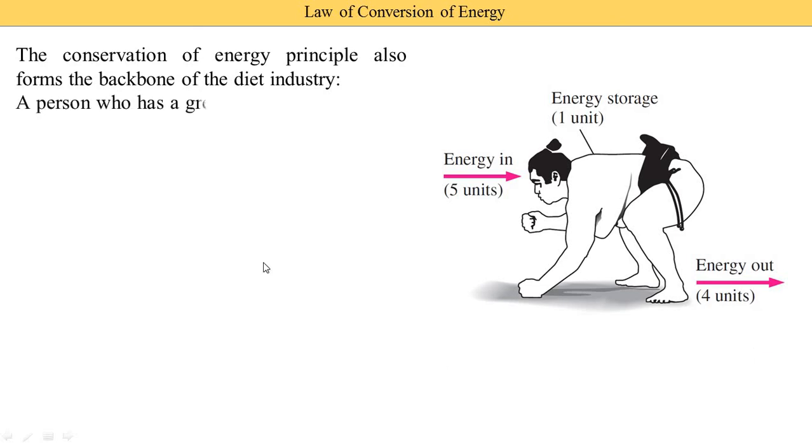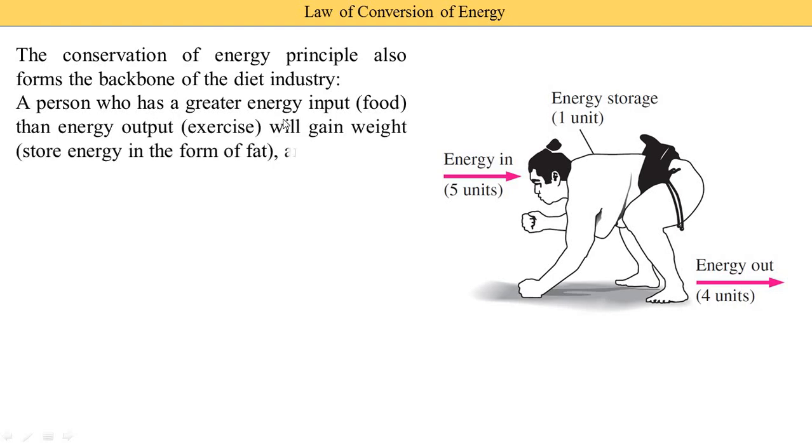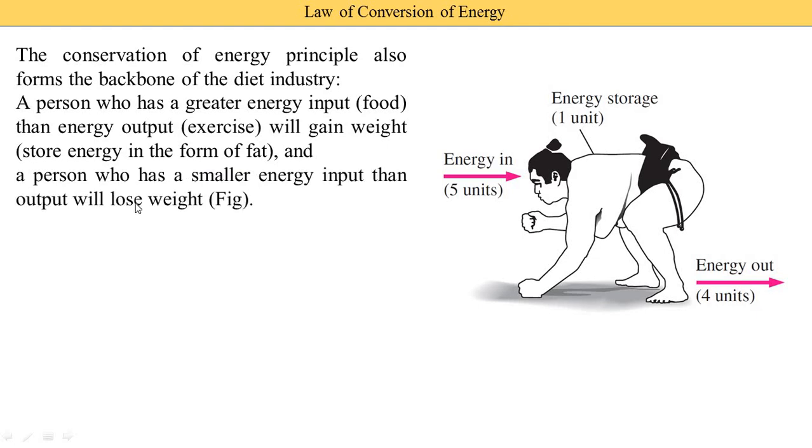So here I have written the same things. A person who has greater energy input, meaning they eat more food, than energy output will gain weight and store energy in the form of fat. And the reverse is also possible. Some people's bodies are not growing. Why not growing? Because they eat less food and do more work. So a similar thing is there. A person who has smaller energy input than output will lose weight. That is shown in this figure.